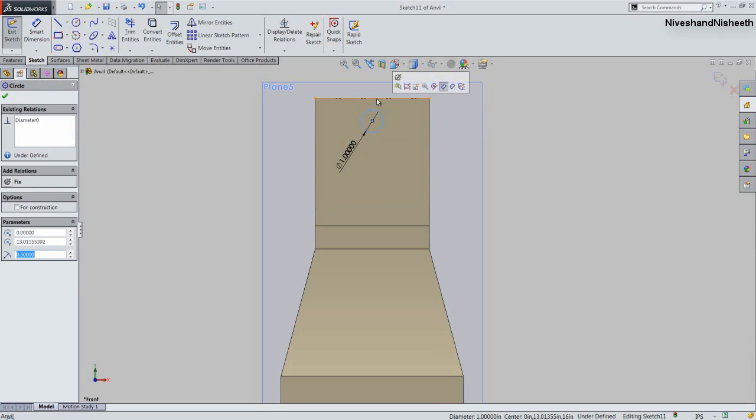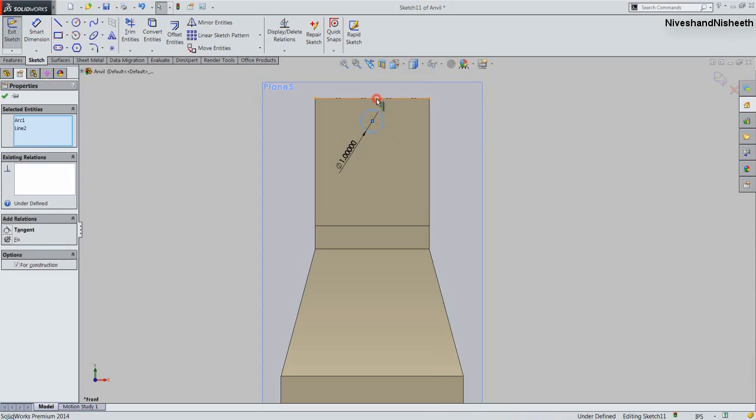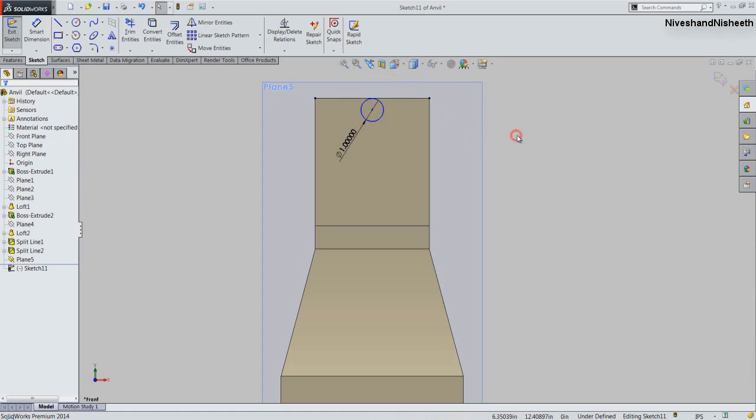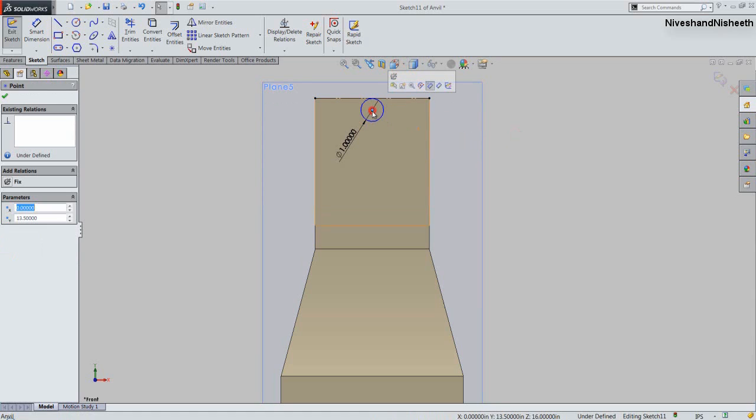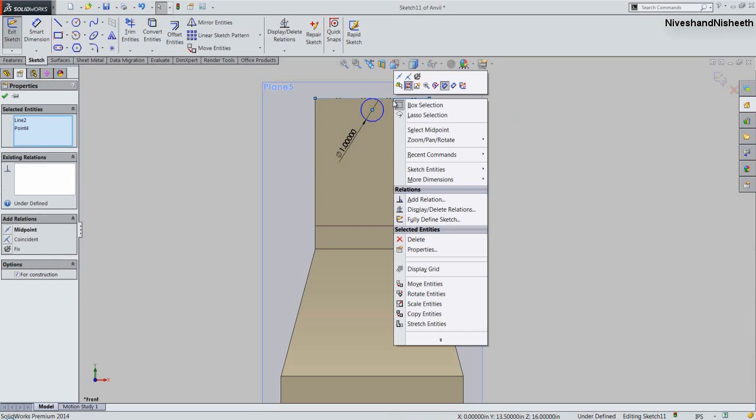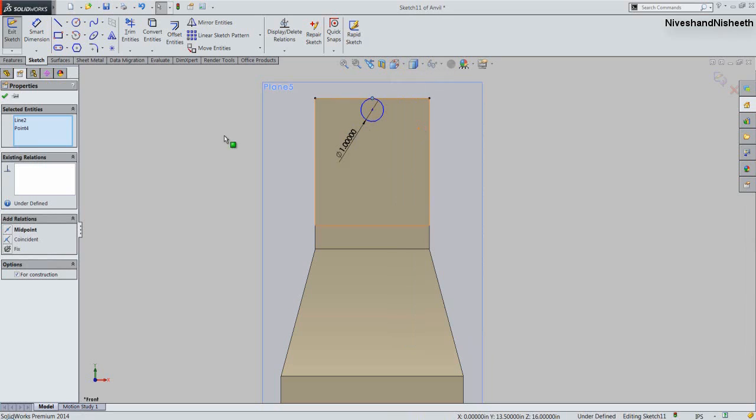Apply the tangent relation between the circle and this projected line, and fix the vertical relation between the circle and midpoint of the top edge.